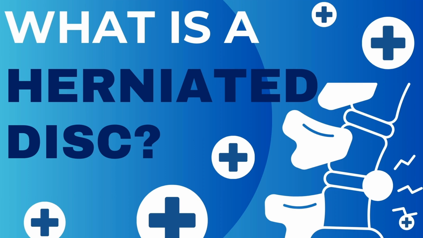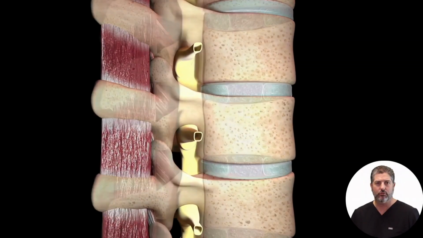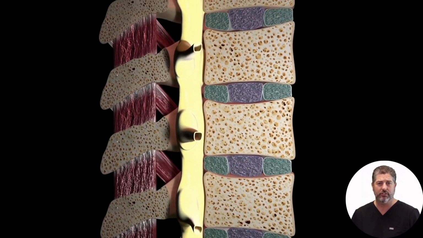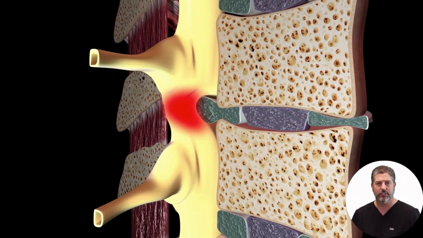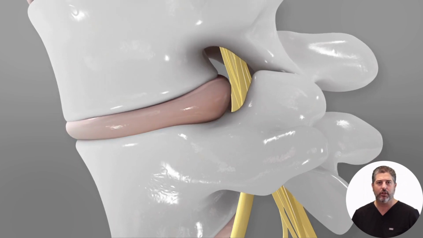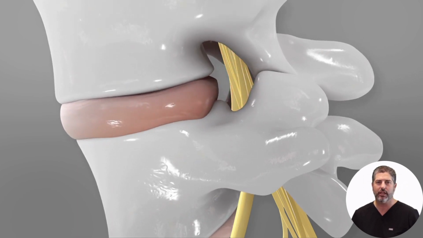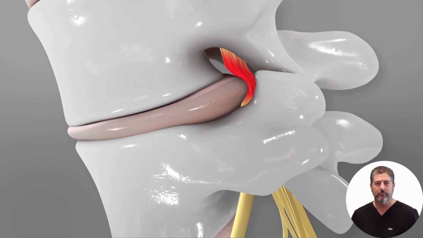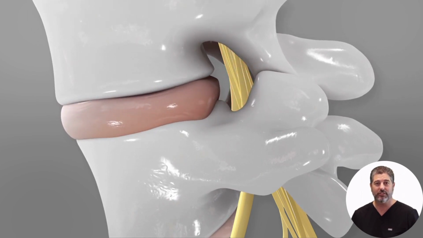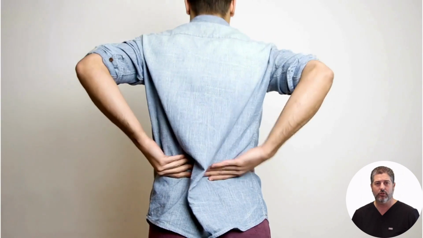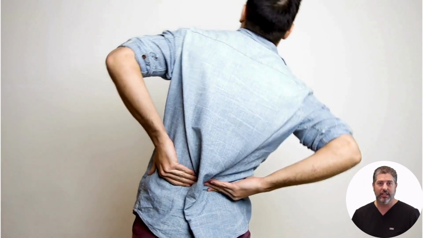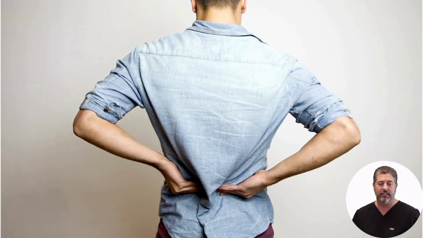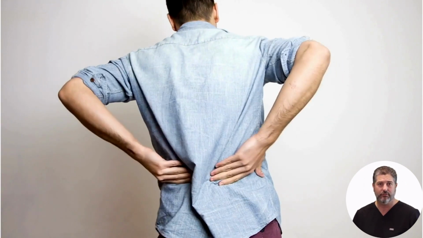What is a herniated disc? A herniated disc occurs when the soft interior of a spinal disc pushes through a crack in its tough exterior, often causing nerve irritation. This condition is typically caused by age-related wear and tear, improper lifting, excessive body weight, or repetitive strenuous activities. Symptoms can include localized back or neck pain, radiating pain in arms or legs, and numbness or tingling in the area served by affected nerves.